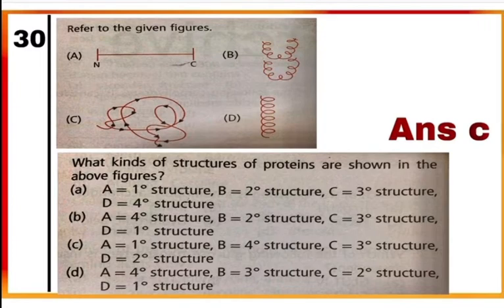C is the tertiary structure, where in addition the long protein chain is folded upon itself like a hollow woolen ball, which gives a three-dimensional view to the protein. Now, check the B structure. B is the quaternary structure, where more than one polypeptide or subunits are assembled together. So, the correct answer is option C. A, primary; B, quaternary; C, tertiary; and D, secondary structures of protein are shown in the given figure.